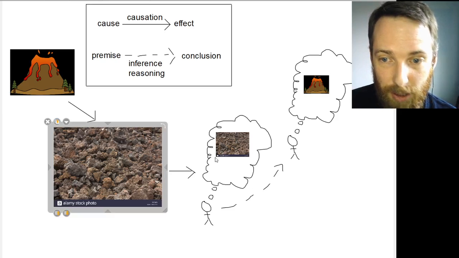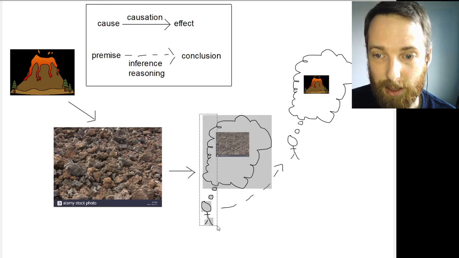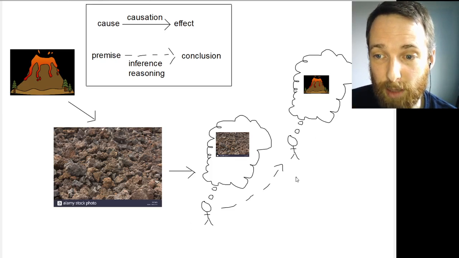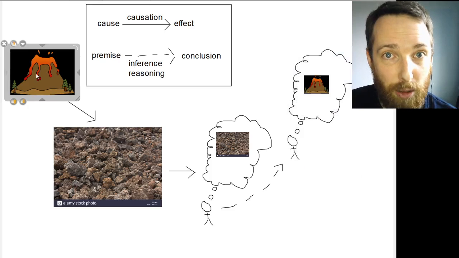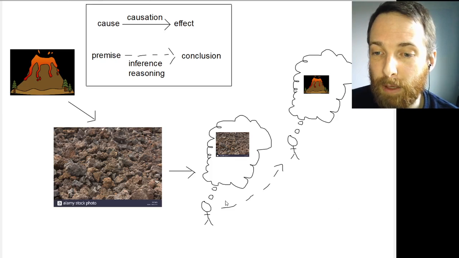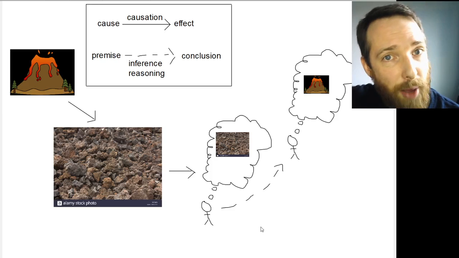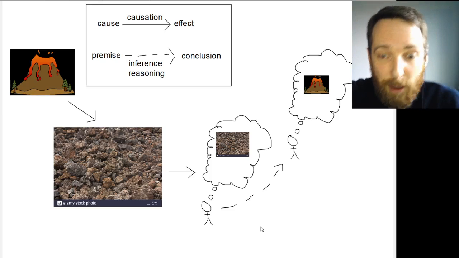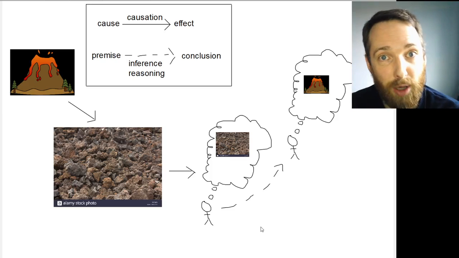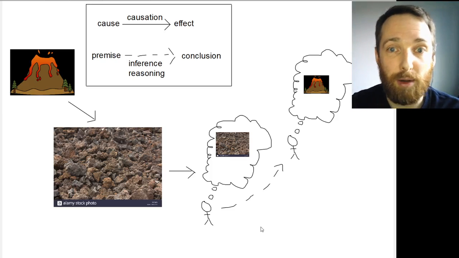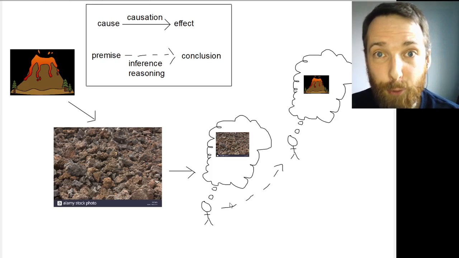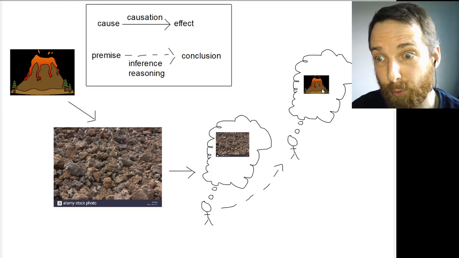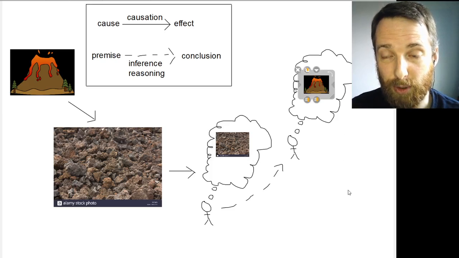If we just look at this picture of the person believing that there's rock there, then everything is as simple as in the previous diagram. But now the thing we need to explain is how this person comes to know, why do they count as knowing that the volcano erupted? Well, Goldman says this person, with the help of some other beliefs that they have, maybe some stuff they know, not about this particular sample of rock here, but about this kind of rock in general, with assistance from these other beliefs, infers from the first belief, the belief that there's rock here, and forms the belief that a volcano erupted here at some point in the past.